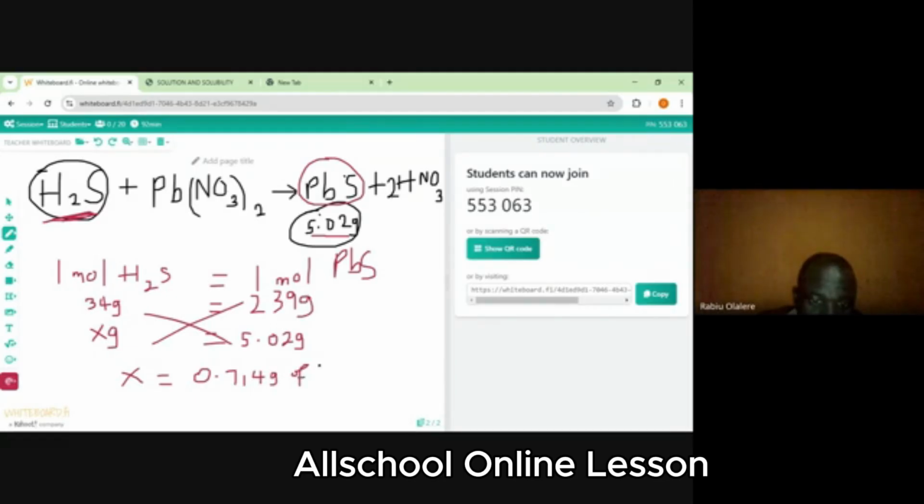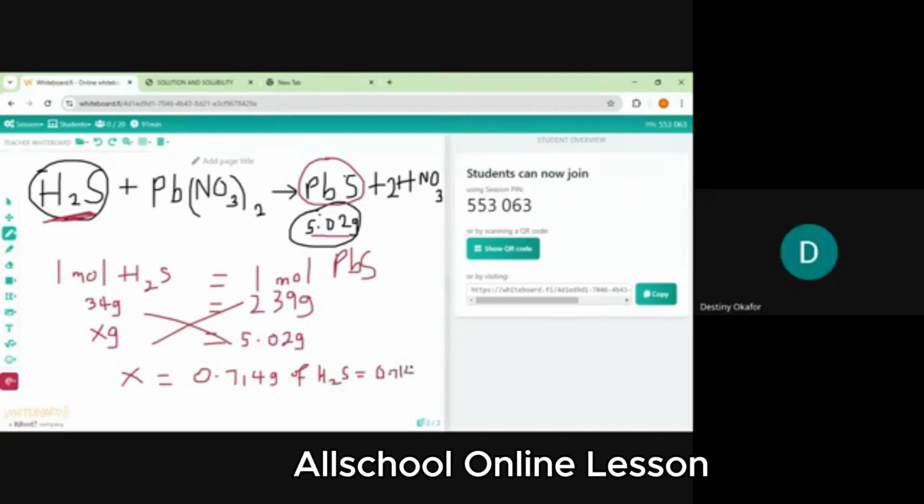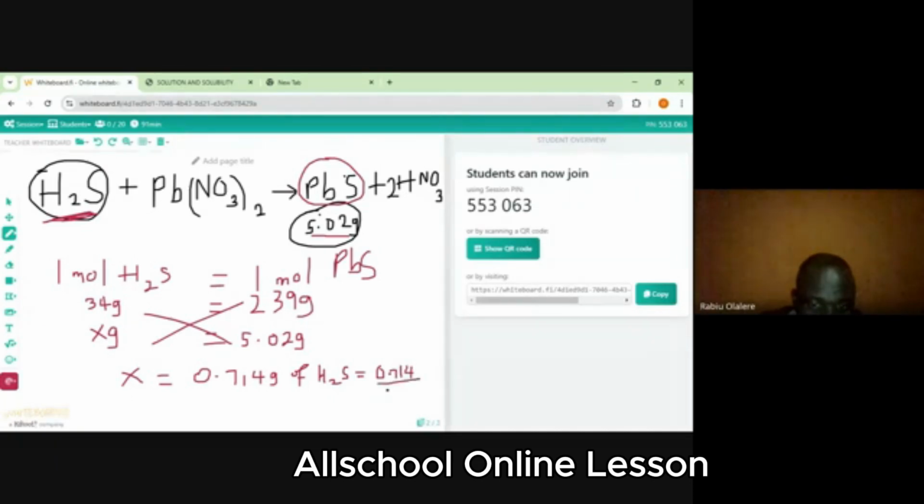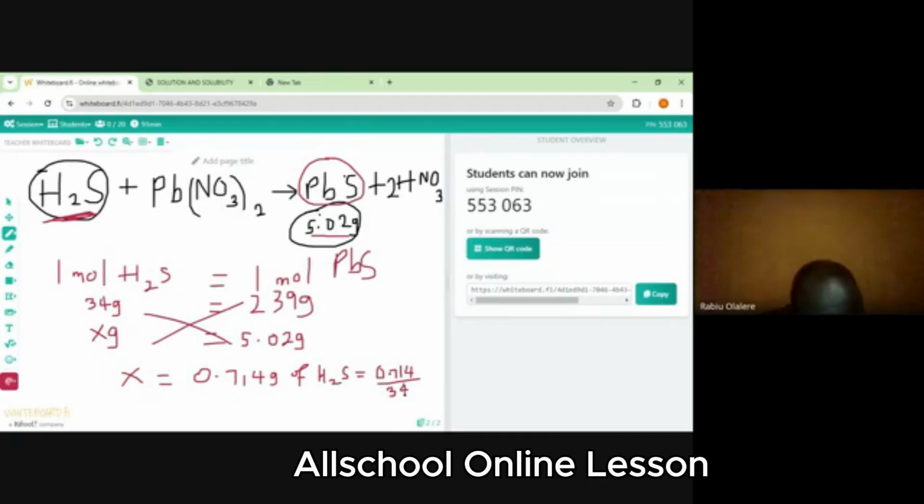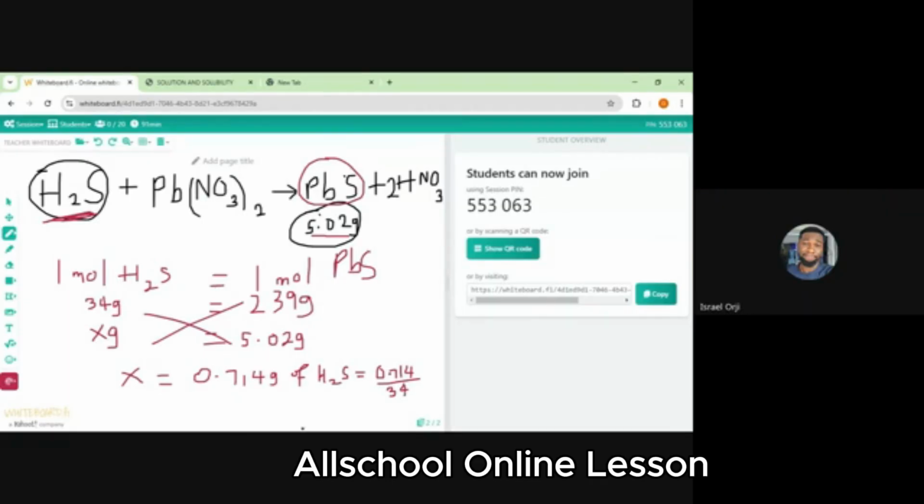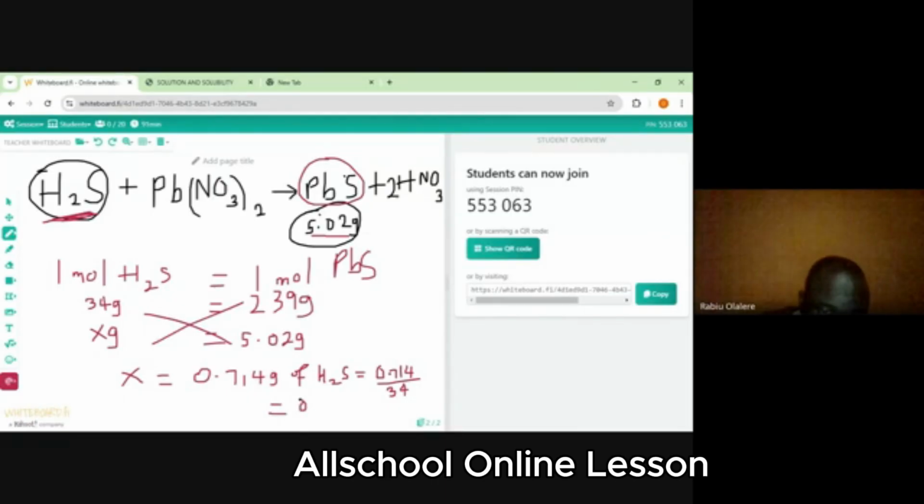So can we convert it to mole? How many mole of H2S is this? That is 0.714 divided by 34. I hope you get that, mass over molar mass. What do you say? 0.021. So the mole is 0.021 mole. So this is the mole of H2S that reacted with the Pb(NO3)2. I believe you get that.